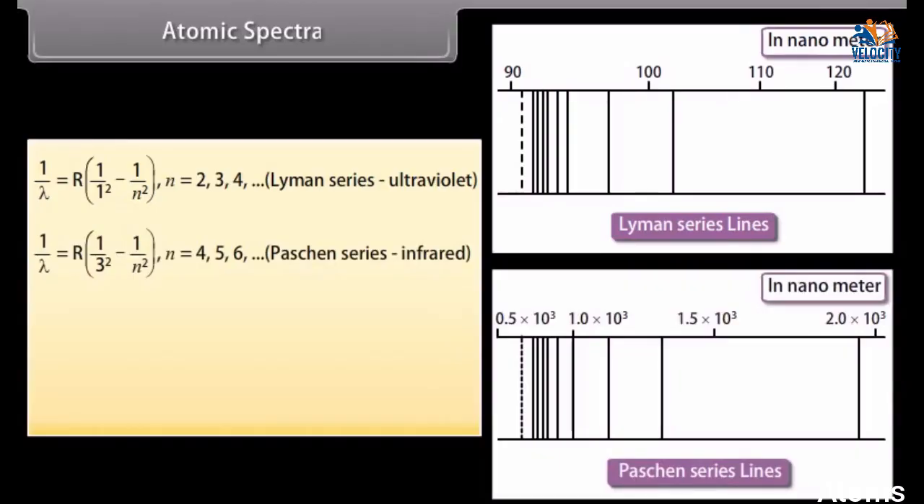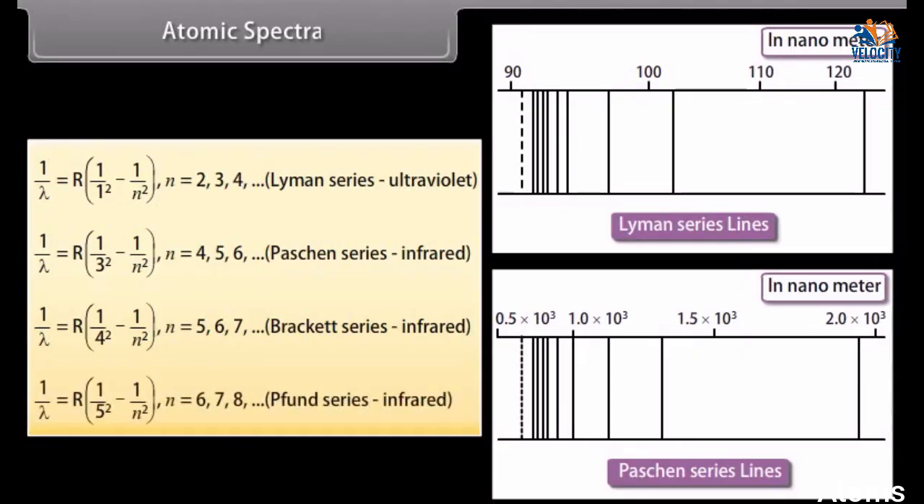Paschen series, which is given by 1 upon lambda equals R (1 upon 3 square minus 1 upon n square). Here the value of n may be 4, 5, 6, 7 and so on. Brackett series, which is given by 1 upon lambda equals R (1 upon 4 square minus 1 upon n square). Here the value of n may be 5, 6, 7, 8 and so on. Pfund series, which is given by 1 upon lambda equals R (1 upon 5 square minus 1 upon n square). Here the value of n may be 6, 7, 8, 9 and so on.